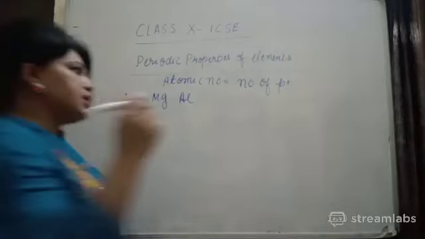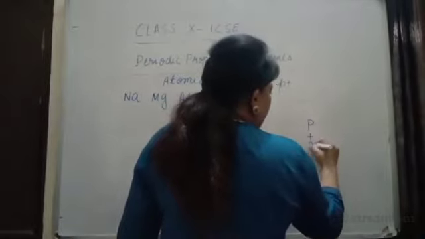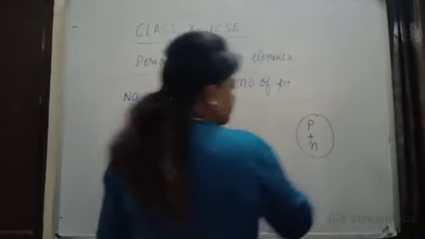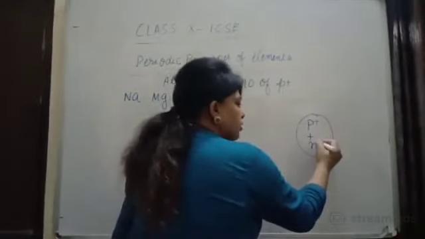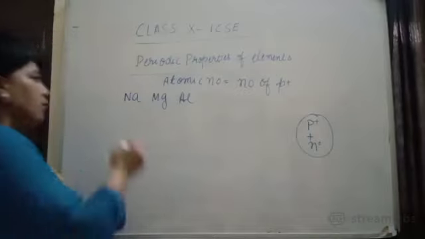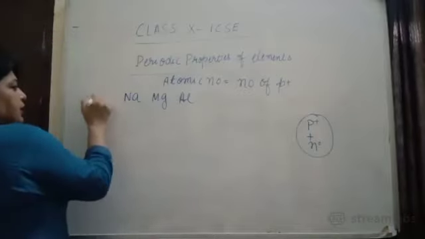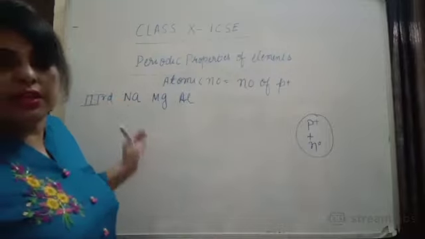Now you know the nucleus contains protons and neutrons. Protons have positive charge, and neutrons are neutral. So when you move from left to right, I am giving you the example of the third period, to show how nuclear charge will increase.